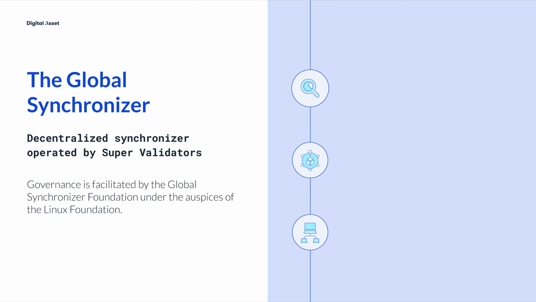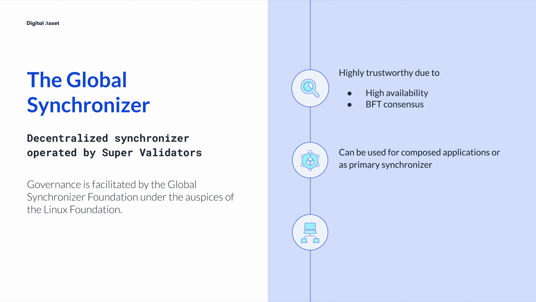The global synchronizer is highly trustworthy due to its high availability and decentralization with a Byzantine fault-tolerant consensus mechanism. While the global synchronizer is particularly convenient for composed Daml apps, it can also be used as primary synchronizer for any Daml app. The transactions synchronized on the global synchronizer consume traffic credits, which can be purchased using Canton Coin, a utility token used for payments, transfers, and incentives. Traffic credits on the global synchronizer can be purchased by anybody, for anybody.